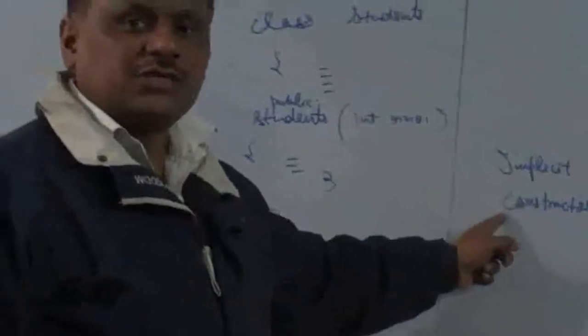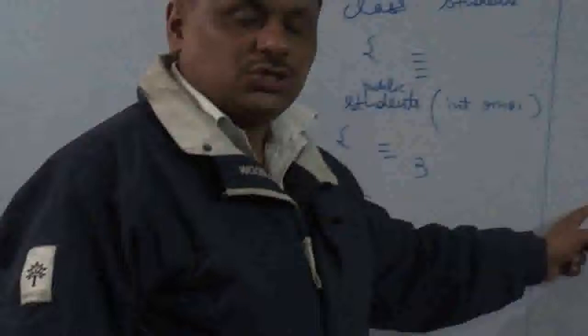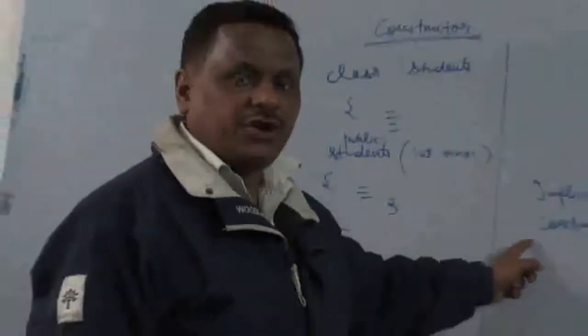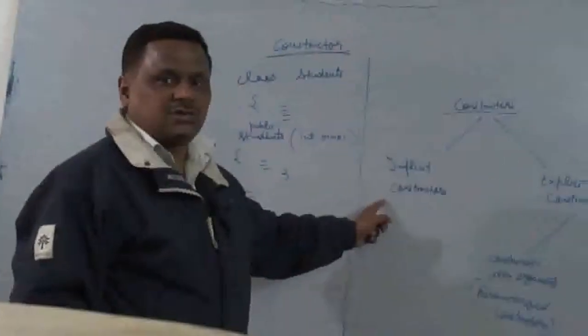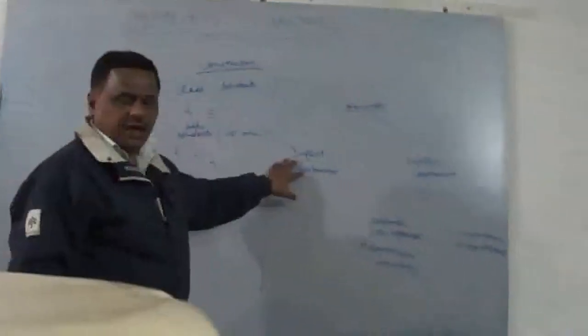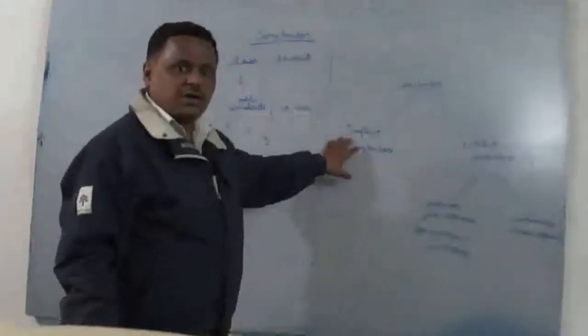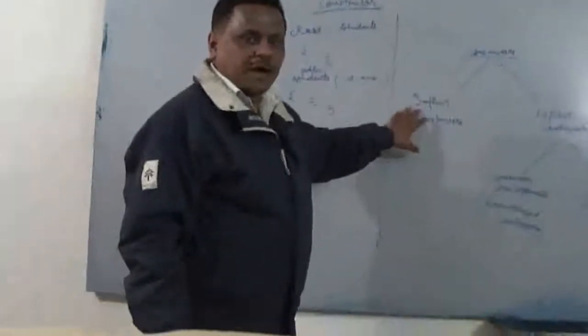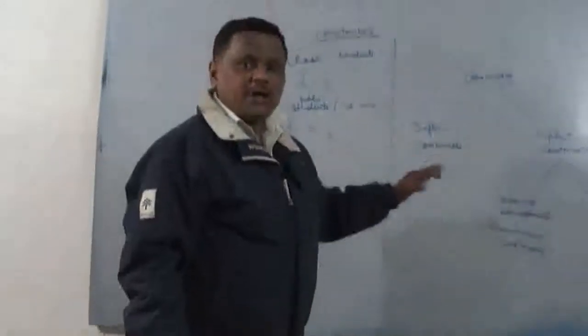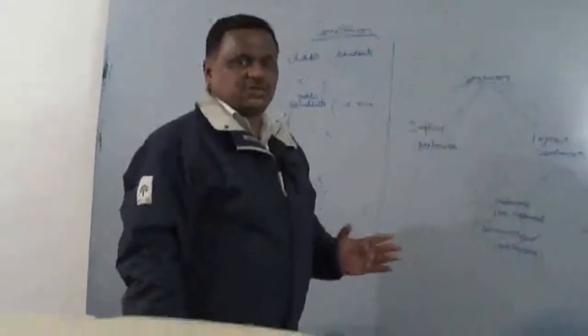Execution of a constructor at the time of creation of an object is compulsory. So a constructor has to be executed even though there is no explicit constructor in the class. Then comes the role of implicit constructors. Let me repeat it: an implicit constructor is a constructor which is created and run by the C++ compiler on its own when the class does not have any explicit constructor.